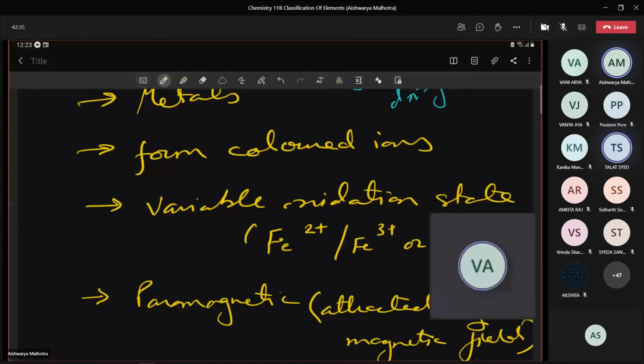Ma'am, can you repeat why these form color dyes? Because we are filling electrons in d orbitals. Later in class 12, you will study this d orbital further split into two heading. Okay. We call them E2G and T2G, beta, okay.